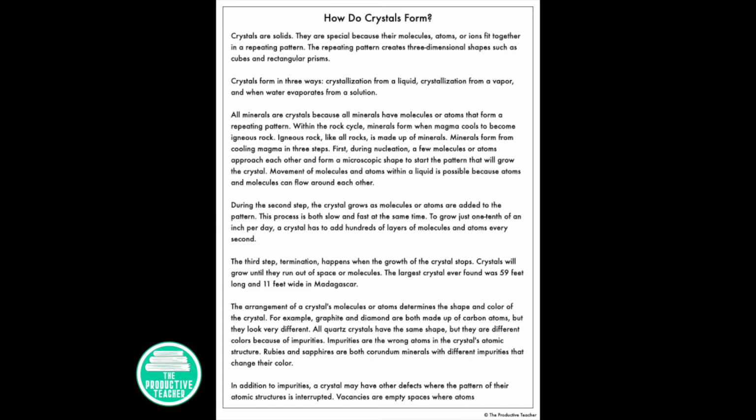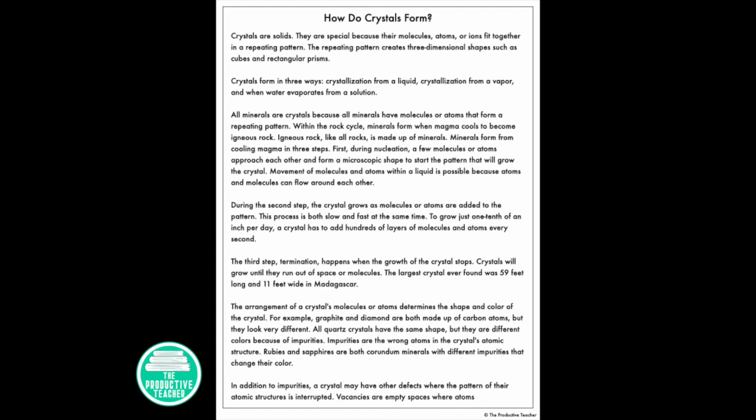All quartz crystals have the same shape, but they are different colors because of impurities. Impurities are the wrong atoms in the crystal's atomic structure. Rubies and sapphires are both corundum minerals with different impurities that change their color.